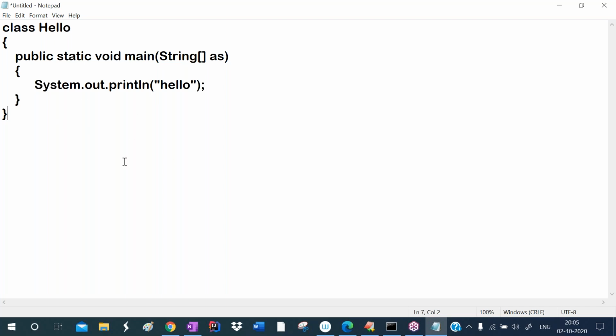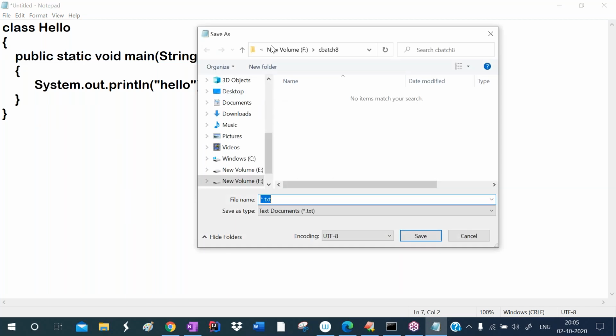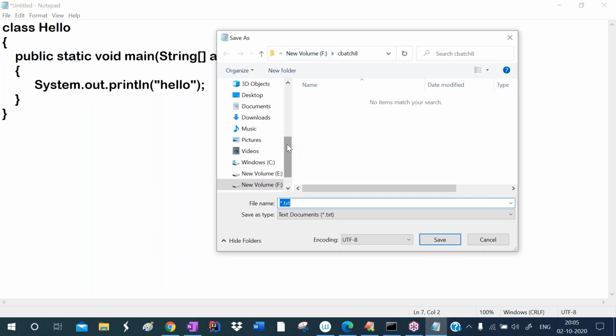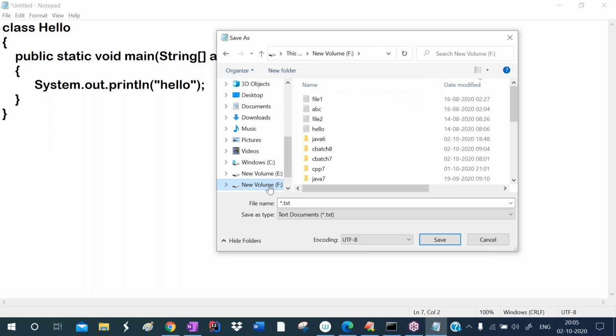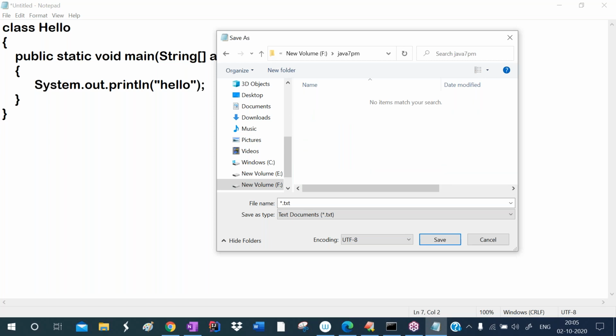I'm saving this program. Later I will talk about one point. Whenever we are saving the program, I want to create a new folder for our batch in the F drive. I'm giving the folder name as Java 7 p.m. In the Java 7 p.m. folder, I want to save this program.